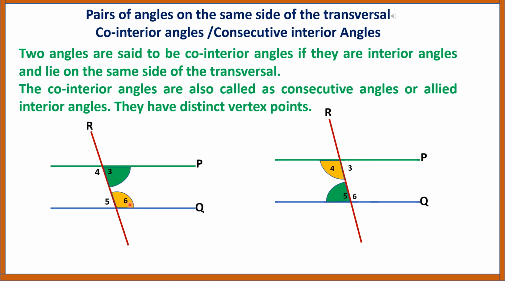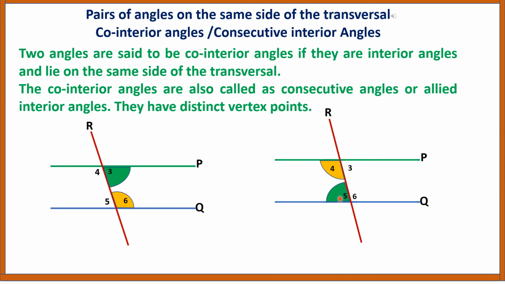Can you see another pair of co-interior angles? They are angles 4 and 5. Here these two angles are on the same side, meaning the left side of the transversal, and these two are interior angles. Then we can say that these two angles are co-interior angles.